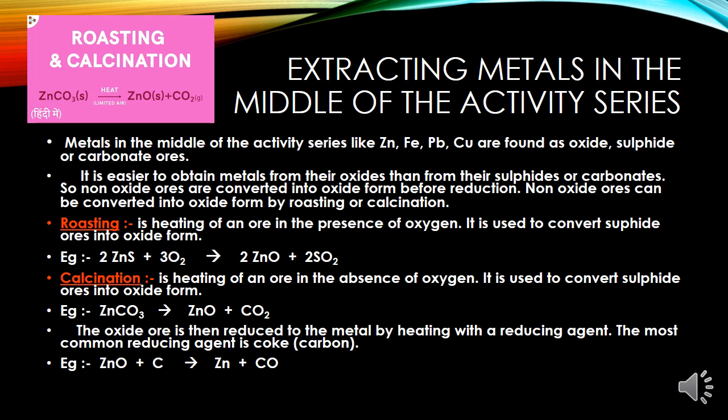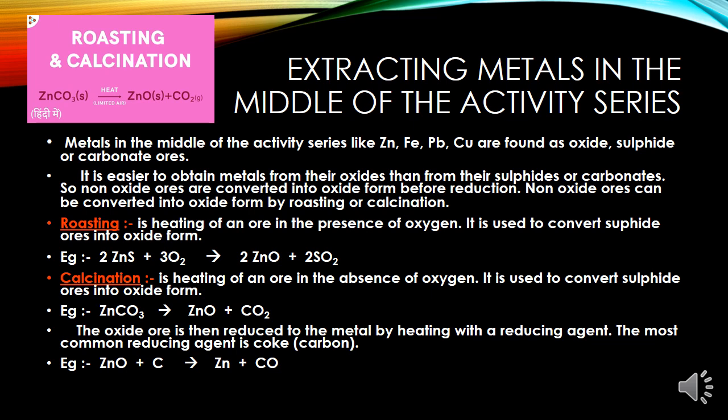On the other hand, we have another process, that is calcination, and the definition of calcination is that when carbonate ores are changed into oxide by heating strongly in limited air, it is known as calcination. The chemical reaction taking place during calcination is zinc carbonate, when heated in absence of air or limited air, is converted into zinc oxide and carbon dioxide.